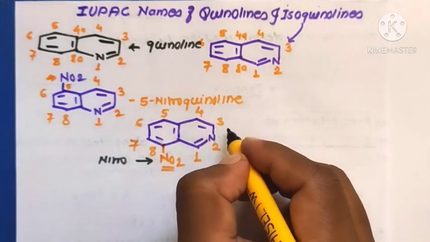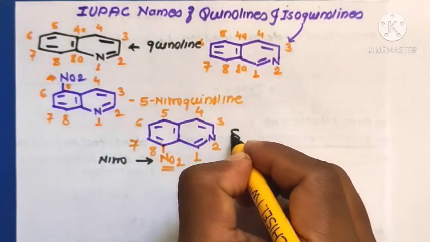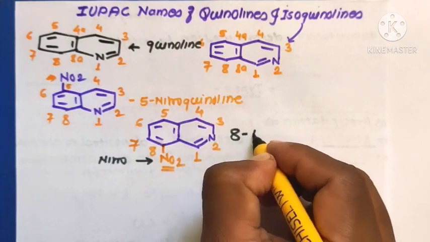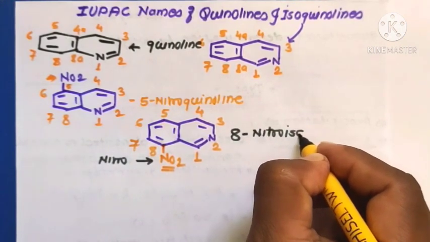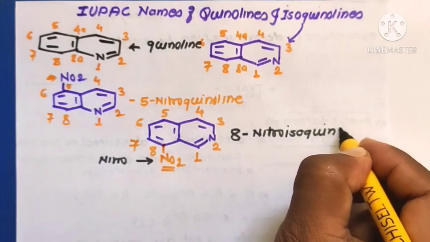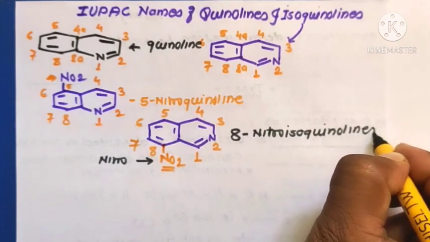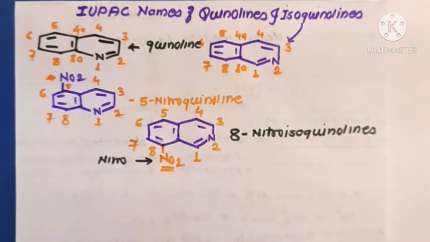Therefore the IUPAC name of this molecule is 8-nitroisoquinoline. This is the correct IUPAC name.